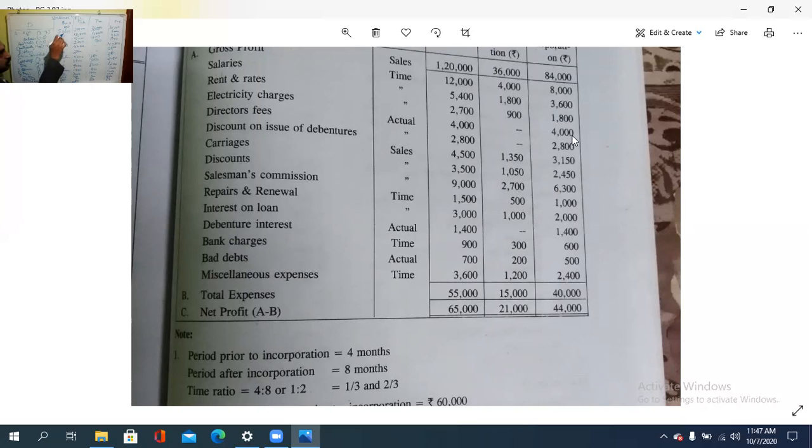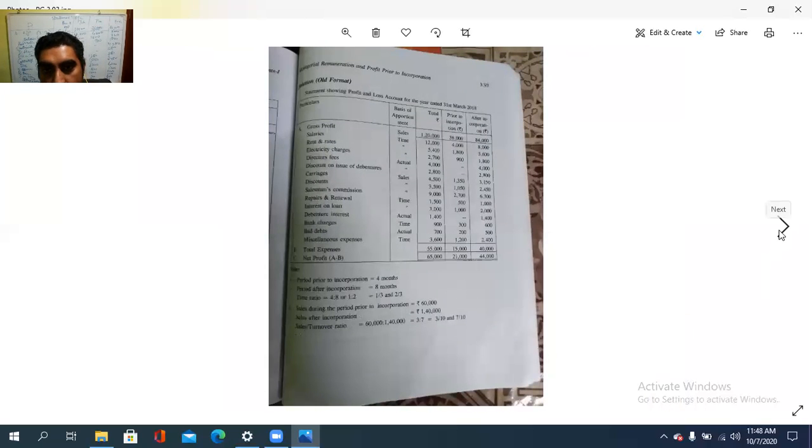Then take the difference. Take the total of the items from the sales till the last item, not the gross profit. The total comes to 55,000, of which the pre-period, before the incorporation, is 15,000 and after the incorporation is 40,000. Take the difference and we get the net profit. In this way we do problems with regard to profit prior to incorporation.